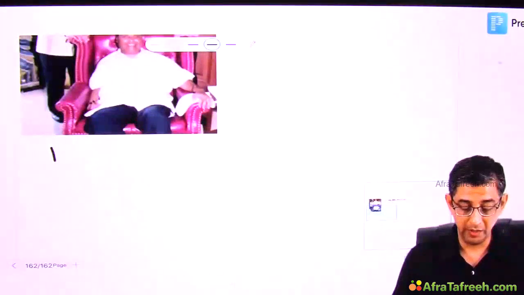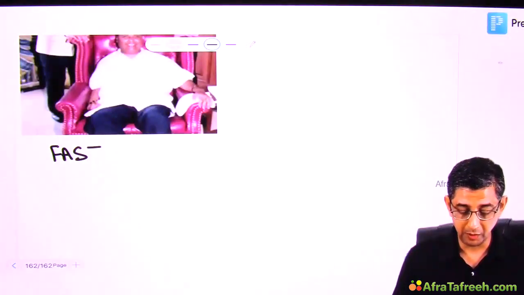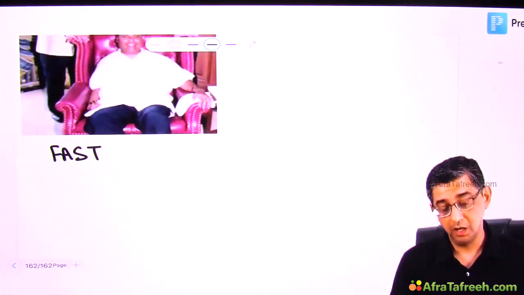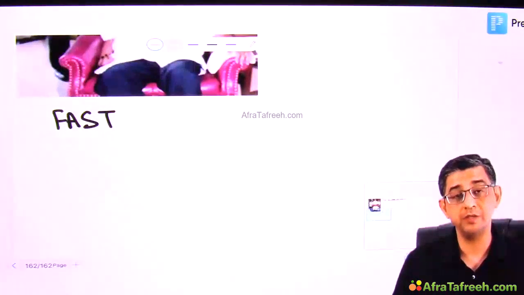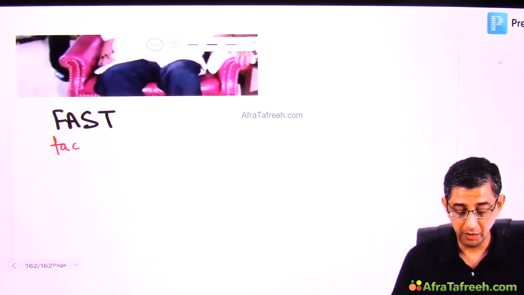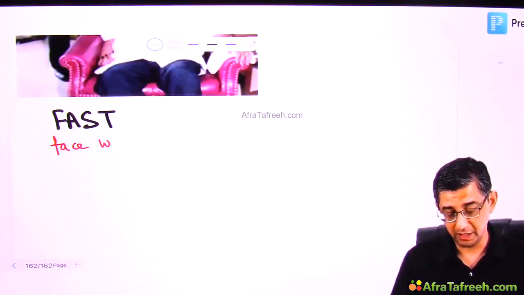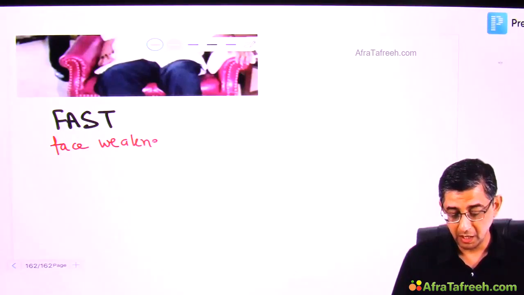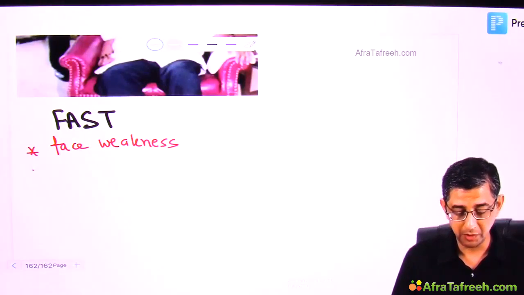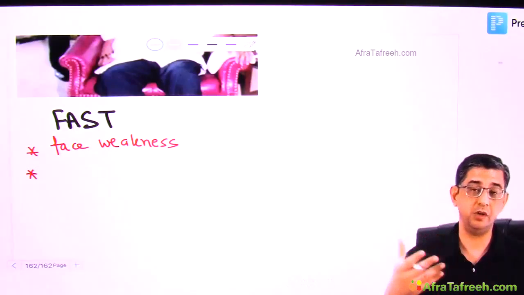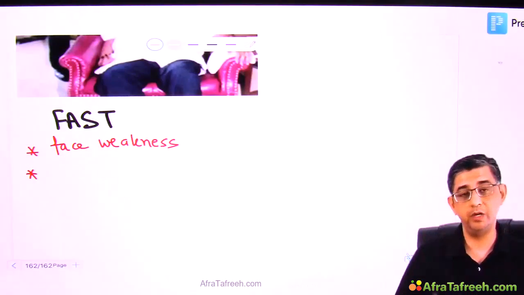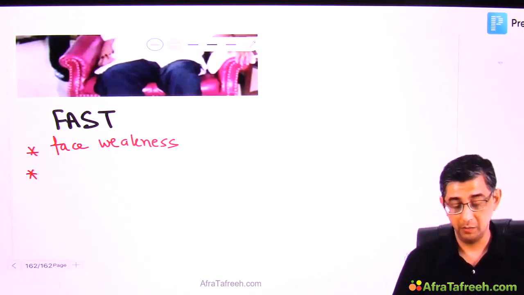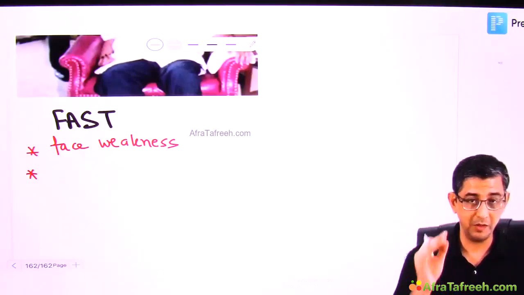I also want to highlight here, from a non-medical perspective, the term FAST. How would you educate the ordinary Indian population regarding stroke manifestations? If somebody develops a sudden onset, F would stand for face weakness. I know that when I say the word fast, your impression would immediately go to the FAST that we talk about with respect to blunt abdominal trauma, where you will be doing ultrasound abdomen to look for trauma of the important organs. But I am today focusing on aspects related to stroke.